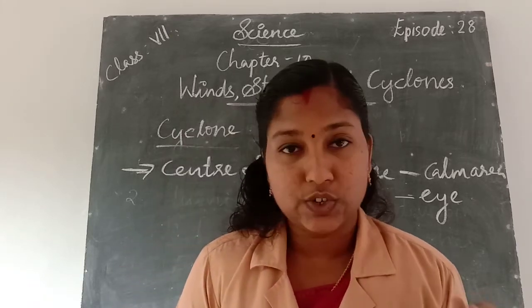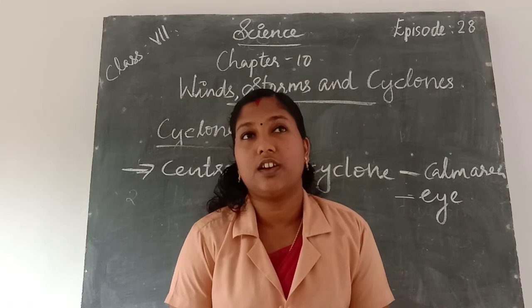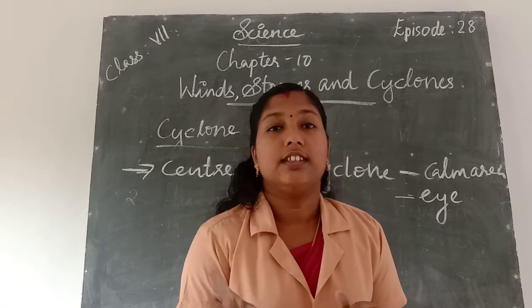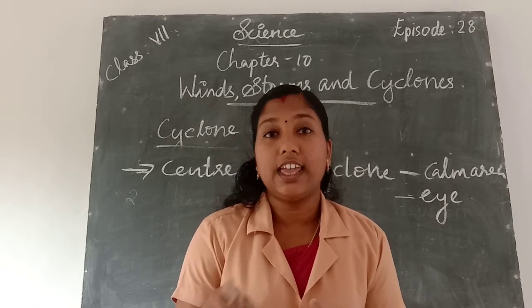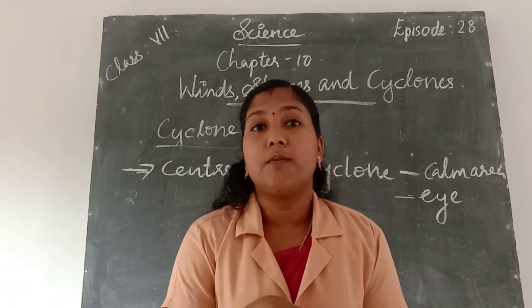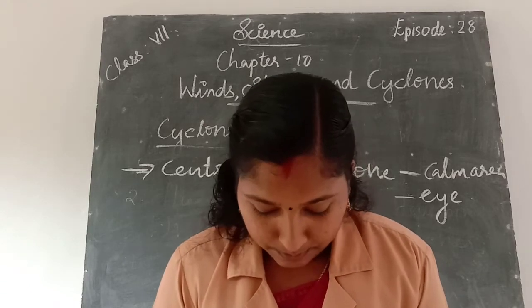Okay, all of you understood about the structure of a cyclone? The cyclone consists of an eye. That eye is present in the center of the storm. That center of the storm is calm. It is a calm area.